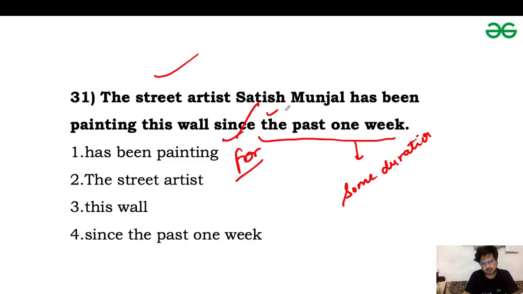If there is no article, then the time will refer to a point of when, and then we can use the preposition since with it.